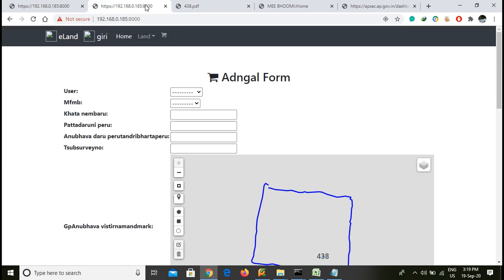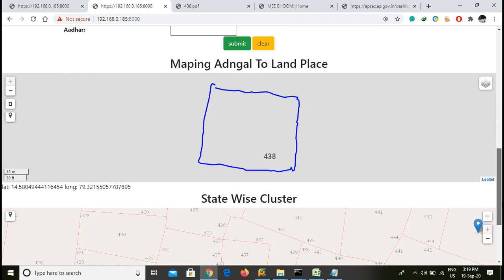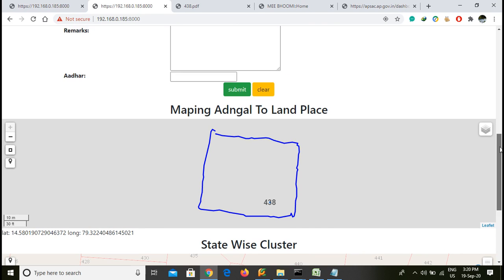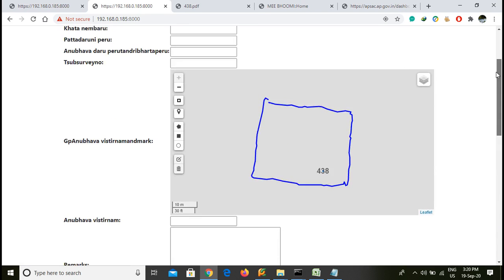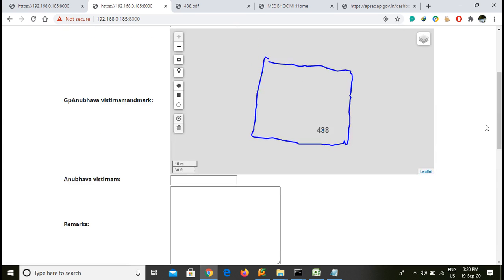When we take that land, we are collecting the geo points, and we are giving the geo points into the map. I'm collecting some geo points on the agriculture land field, with the survey number. Those information is reflected on the geo map.